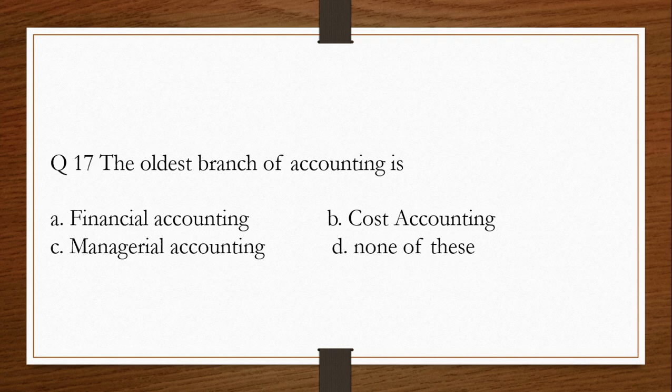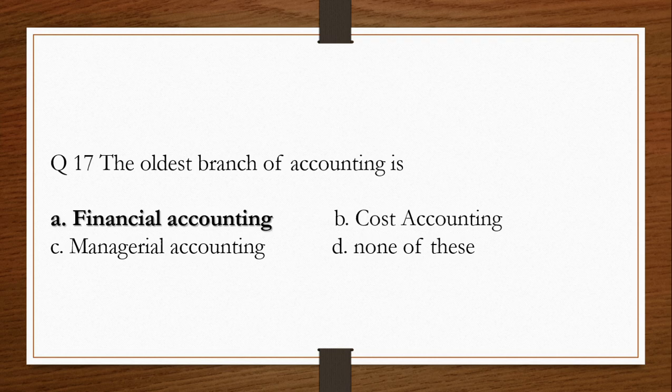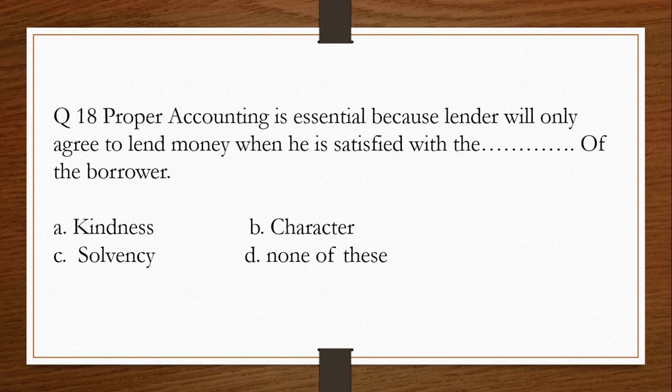Question number 17. The oldest branch of accounting is A. Financial accounting, B. Cost accounting, C. Managerial accounting, or D. None of these. The correct answer is A. Financial accounting. Question number 18. Proper accounting is essential because lender will only agree to lend money when he is satisfied with the dash of the borrower. A. Kindness, B. Character, C. Solvency, D. None of these. The answer is C. Solvency.